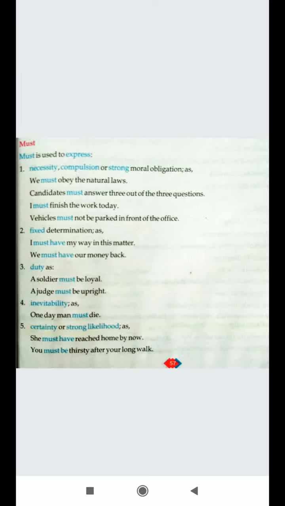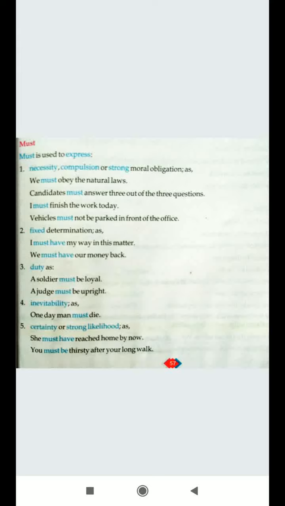Should is your choice, that you should obey your parents, it's your moral duty, but must is with a little compulsion. Like you see in the example, we must obey the natural laws. It's a compulsory thing. I must finish the work today. It's compulsory.